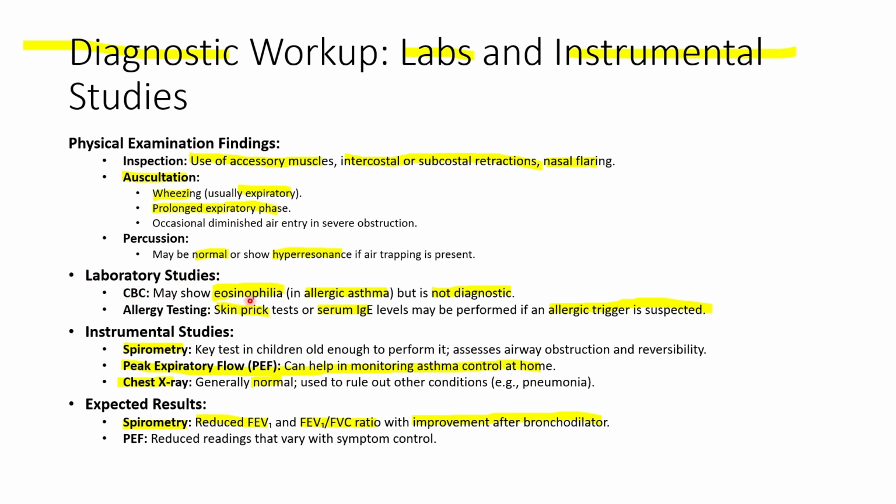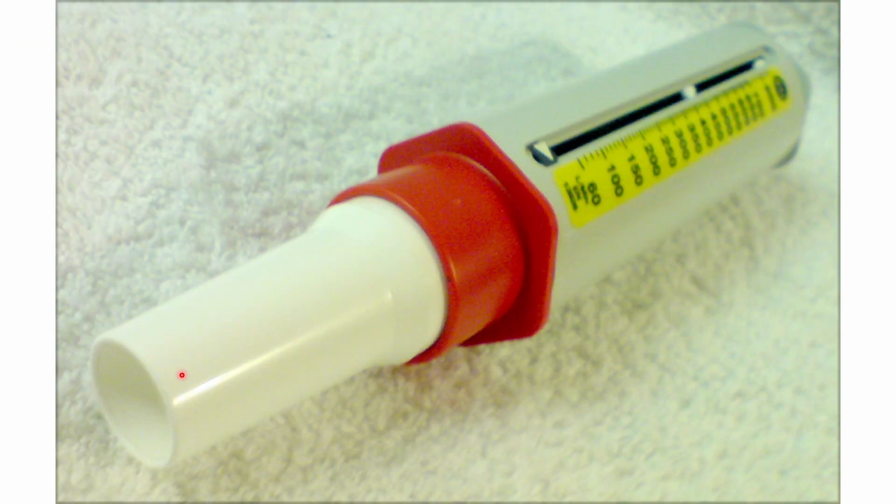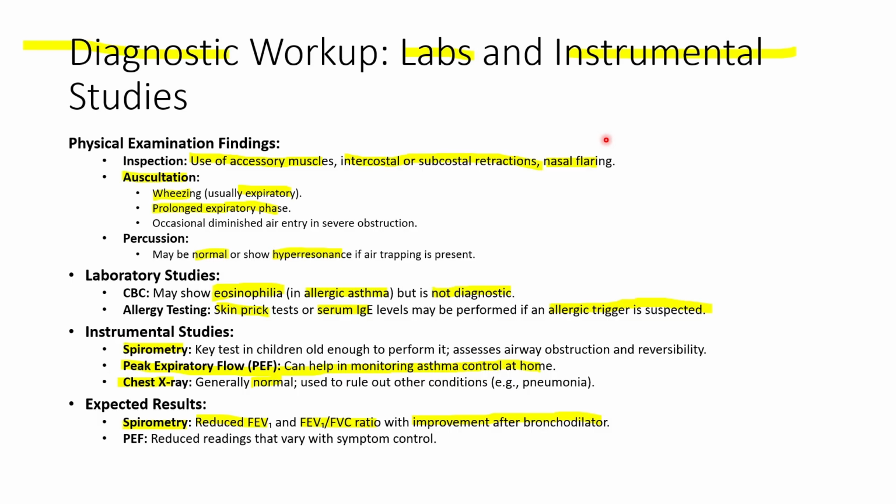Lab test, CBC may show eosinophilia in the case of allergic asthma, but it's not diagnostic. And we can do allergic testing, skin prick or serum IgE, immunoglobulin E, if an allergic trigger is suspected. Instrumental study, spirometry, we'll talk about it later. Peak expiratory flow, which is this thing. We will make the patient blow here and we'll see the reading and how well his lungs are working. Chest x-ray is usually normal, but we may do it to rule out the differentials.